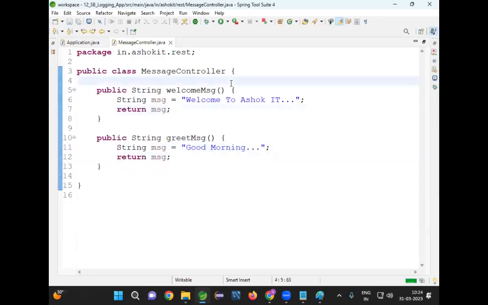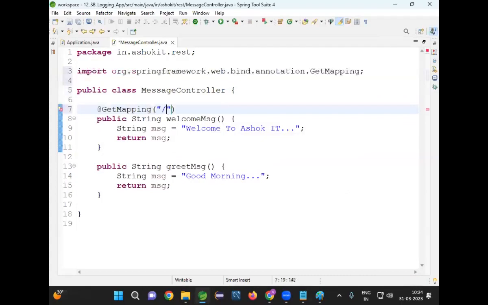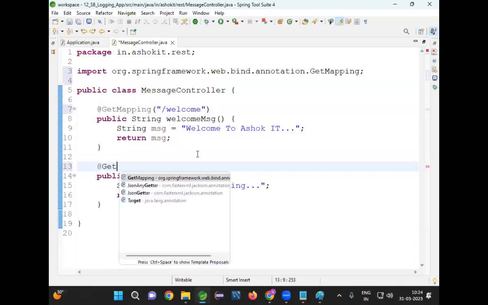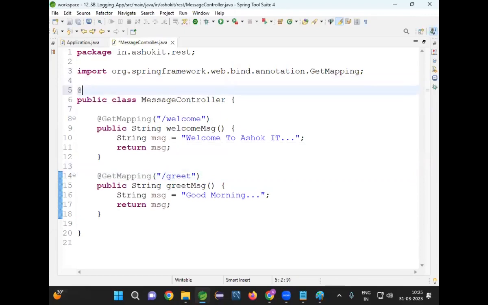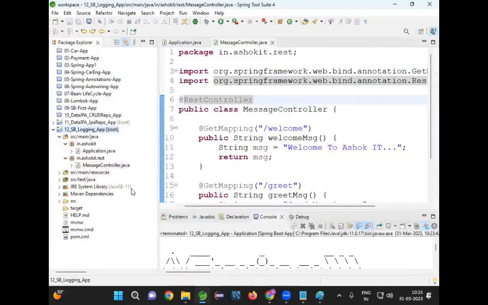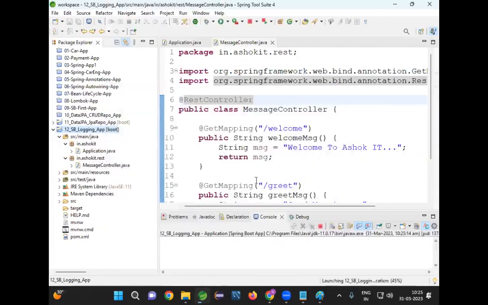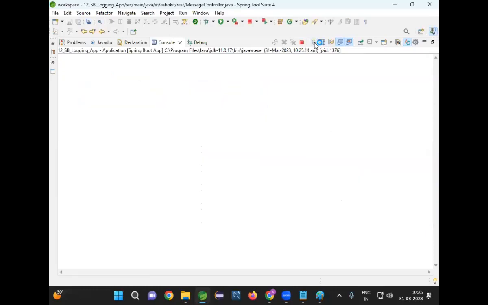Now let me bind these methods to URL patterns: GetMapping /welcome and GetMapping /greet. Let me make it a RestController. What is this RestController? We don't know, leave it. I just created one class. Now let me run my project. Right click, run as boot application. My application has started. Now clear the console.